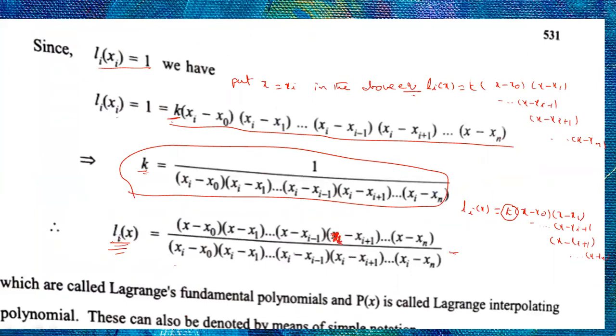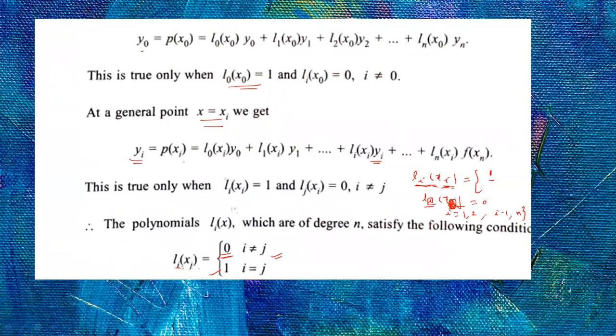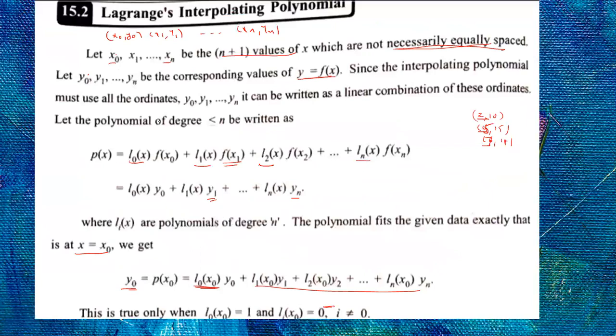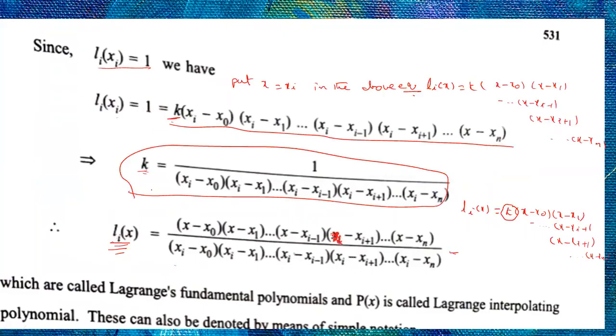If you substitute i is equal to 0, you will get L0 of x. If you substitute i is equal to 1, you will get L1 of x, L2 of x, L3 of x. Calculate all these values and substitute in this polynomial. You will get a polynomial that is called Lagrange's interpolating polynomial.